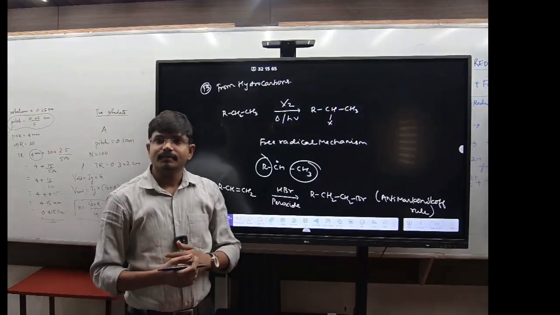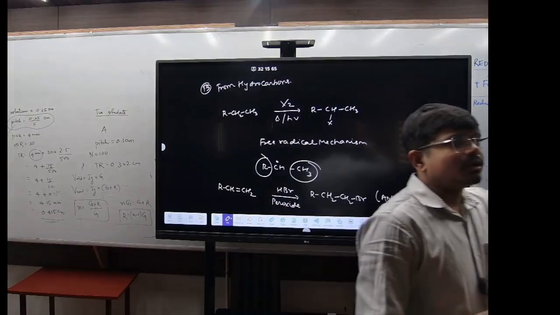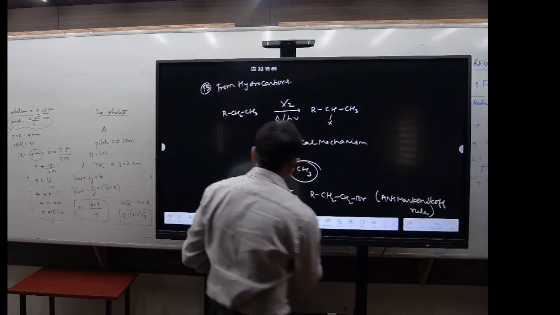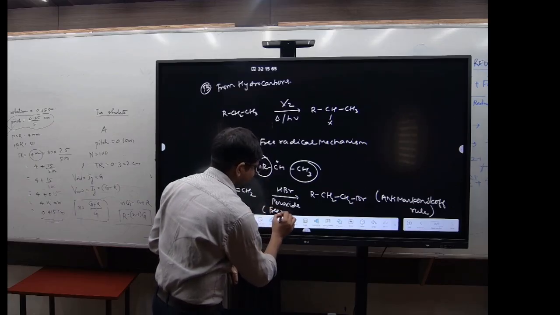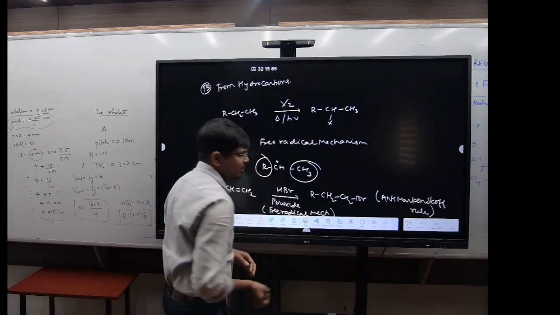That electronegative element will attach to that carbon which has a lesser number of hydrogens. And anti-Markovnikov means the electronegative element will attach to that position where there are more hydrogen atoms, during the addition to alkenes. So this follows the free radical mechanism. Got it?